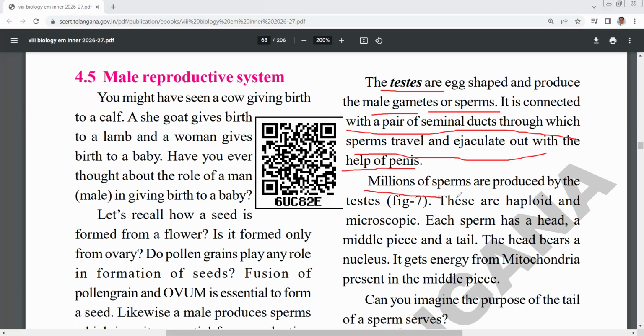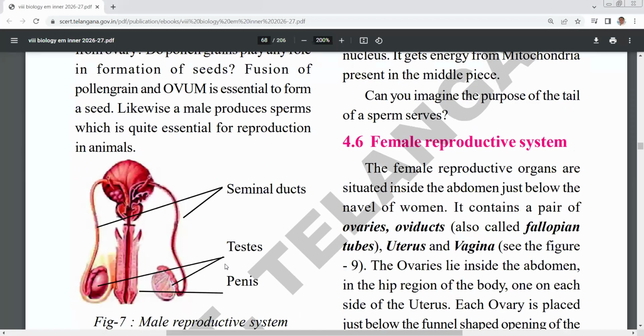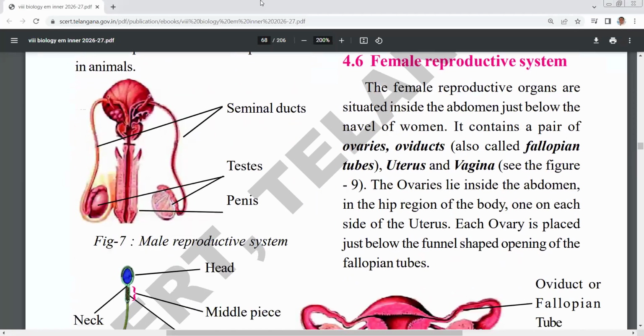Millions of sperms are produced by the testes, and these are haploid and microscopic. Each sperm has a head, middle piece, and tail. The head bears the nucleus, and it gets energy from mitochondria present in the middle piece. So let us observe the diagrams here. Now I will explain the male reproductive system of a human being.